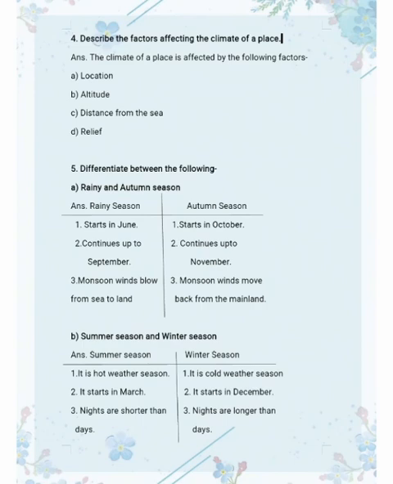B, summer season and winter season. You have to differentiate summer season and winter season. So first one is, summer season is hot weather season, winter season is cold weather season. Means the weather during the summer season is hot and weather during the winter season is cold. Second one is summer season starts in March, winter season starts in December. Third one is nights are shorter than days during summer season, and during winter season nights are longer than days.